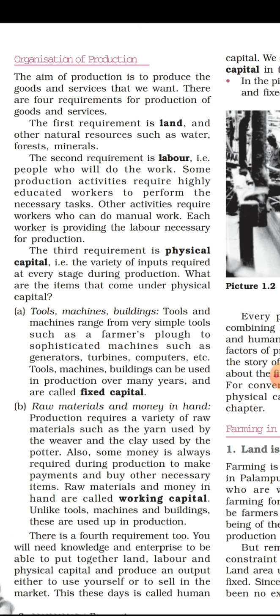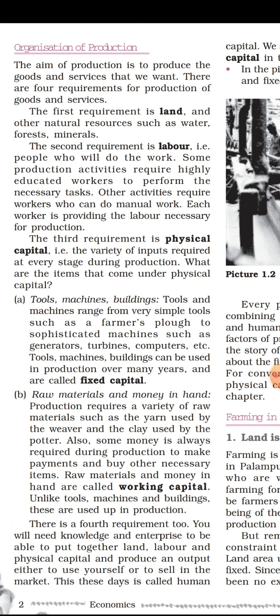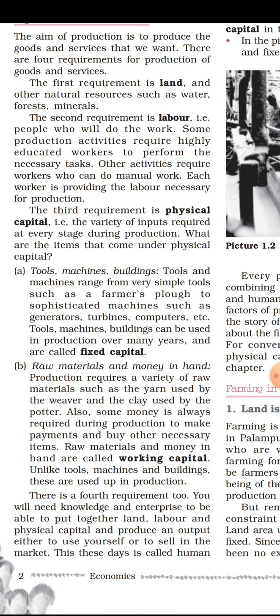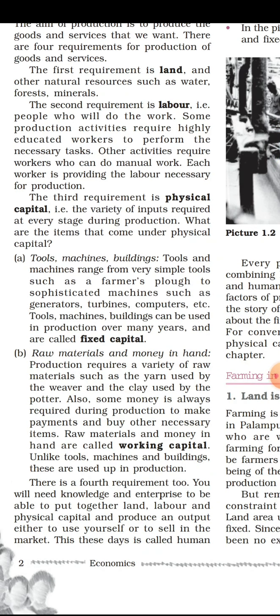The third requirement is physical capital. Physical capital means the variety of inputs required at every stage during production. Physical capital is also divided into two: the first is fixed capital and the other is working capital. Tools, machinery, buildings, etc. are known as fixed capital. Why is it known as fixed capital? Because once it is purchased by the farmer, it can be used for a long duration of time. Tools and machines range from very simple tools such as a farmer's plow to sophisticated machines such as generators, turbines, computers, etc.